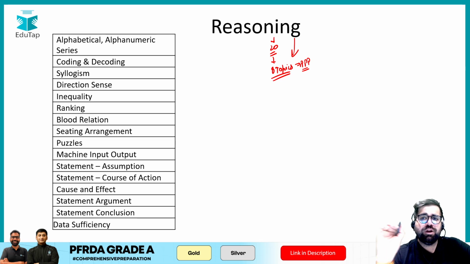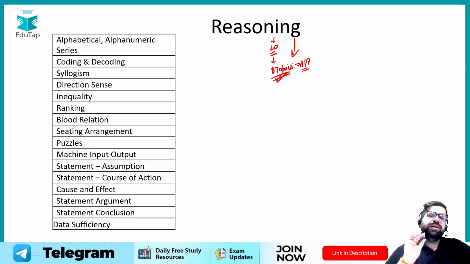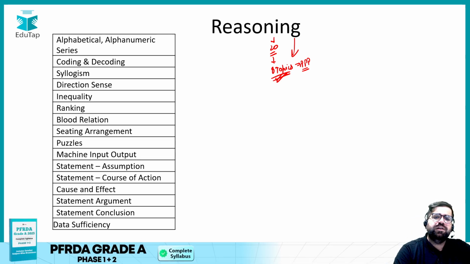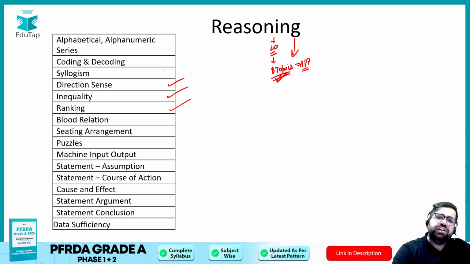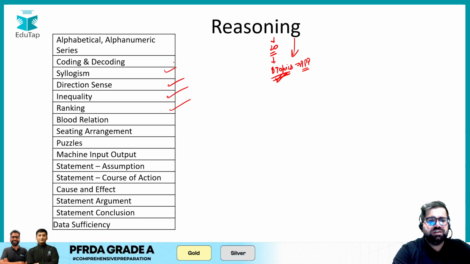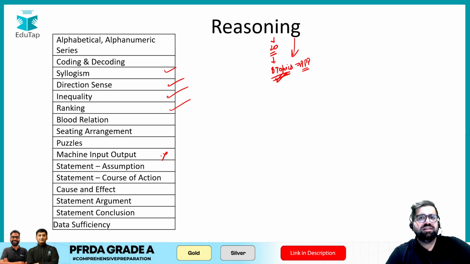So just practice on these 8 topics, whichever suits you best. For example, for some students ranking is very easy, inequality is very easy, direction sense is easy, syllogism is easy. But for some students, machine input output is something which they avoid, so you can also avoid it.